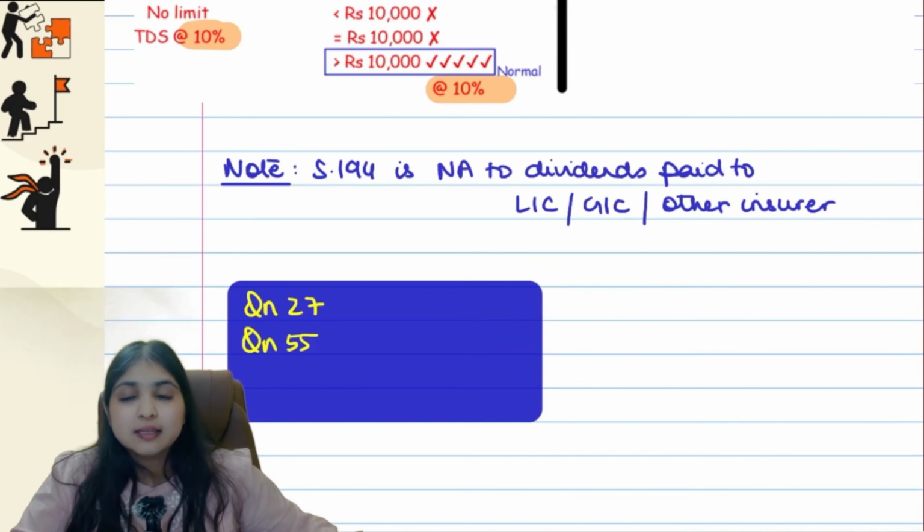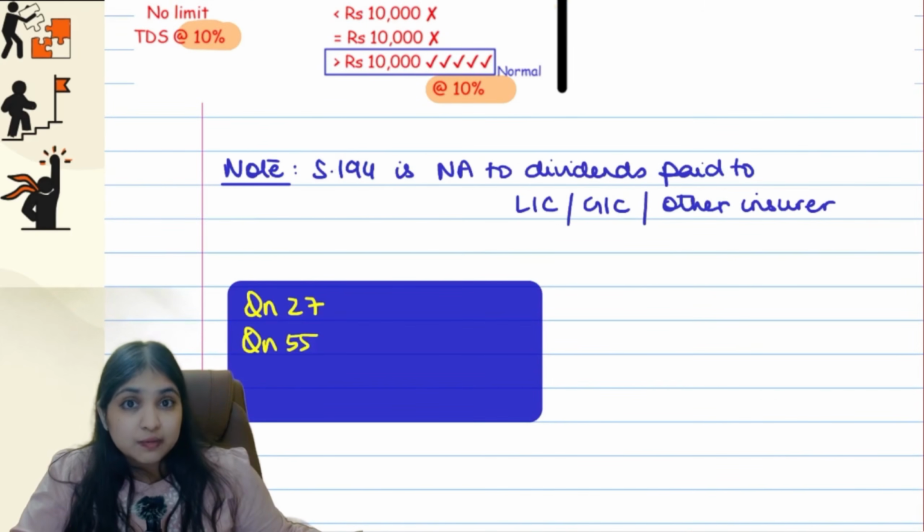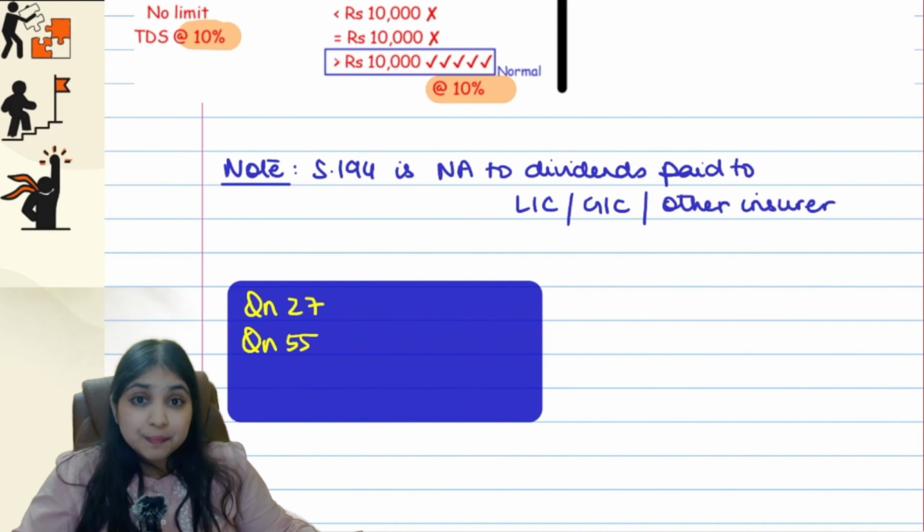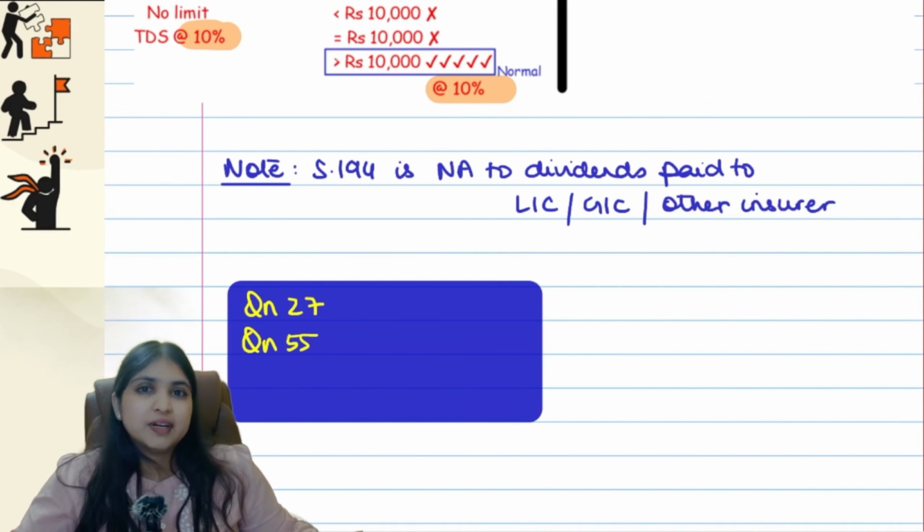Okay guys, and 194 is not applicable to dividends paid to LIC, GIC (General Insurance Company), or any other insurer. So for any dividend paid to an insurance company, 194 will not apply.